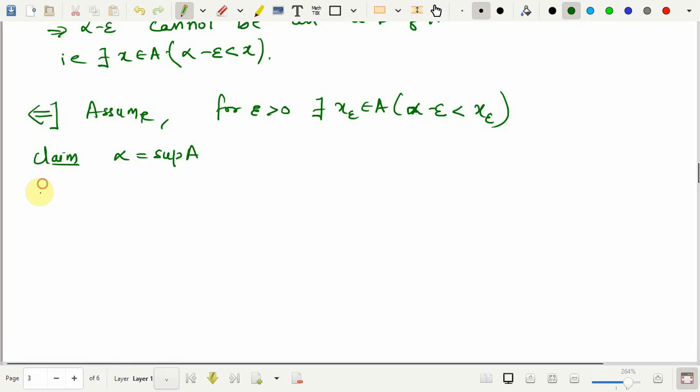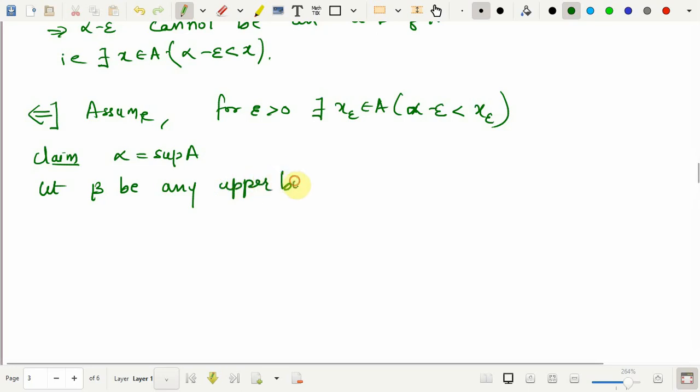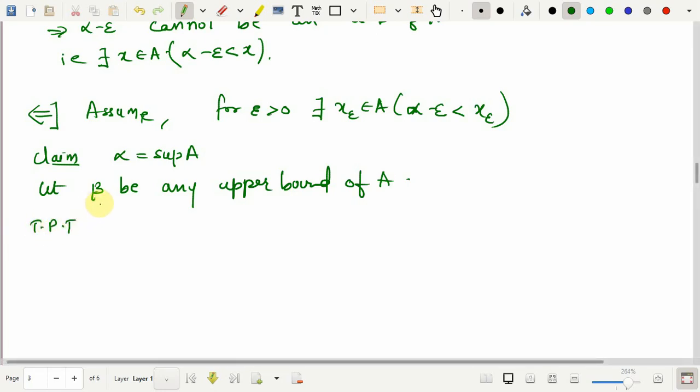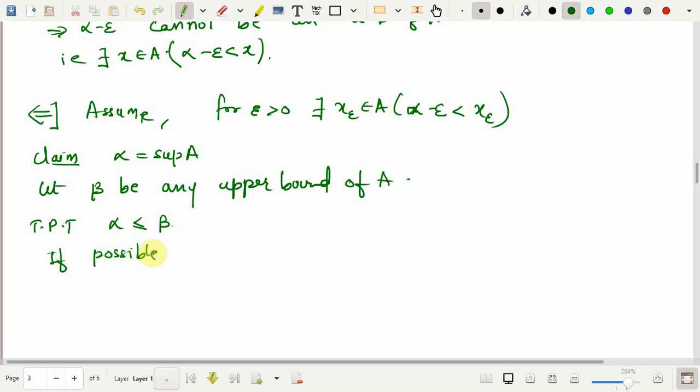So, let beta be any upper bound of A. What we exactly need to show in this case is that this beta has to be greater than or equal to alpha, or alpha has to be less than or equal to beta. If not, if possible, I am challenging the statement, that is, I am proving it by contradiction. So, if possible, let alpha be strictly greater than beta.